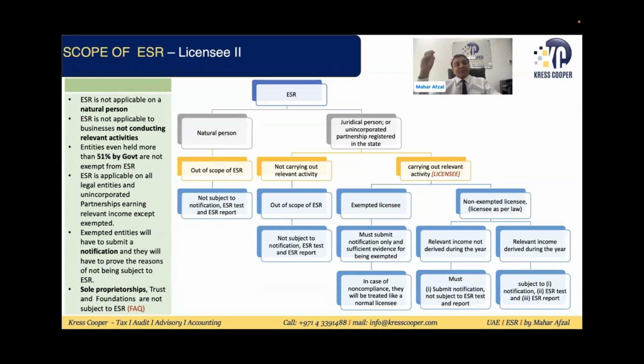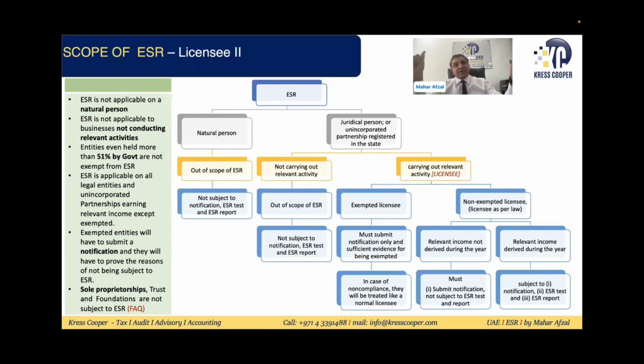So in case they are juridical persons or unincorporated partnerships, and they are not falling in the list of exempted licensees, then the next question is, are they earning any relevant income? If they're not earning any relevant income, they need to submit a notification only and nothing more than this. But if they are earning relevant income, then they will be subject to comply with the ESR requirements. This means they need to submit the notification, comply with the ESR test, and submit the report as well.